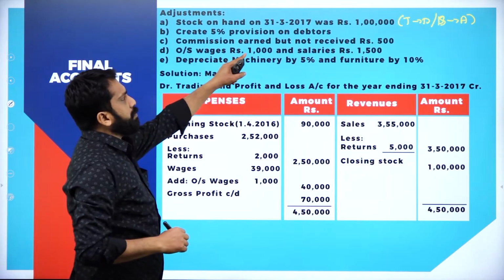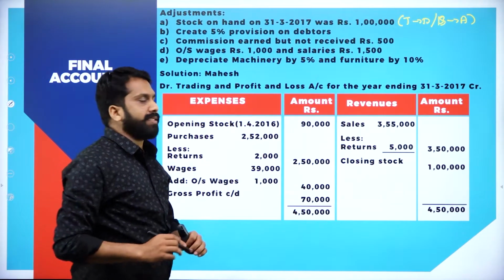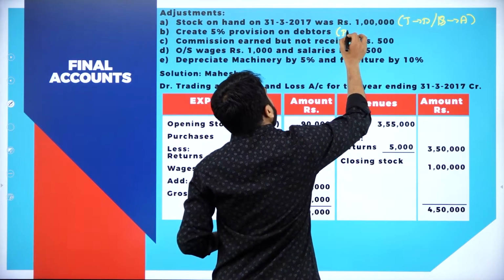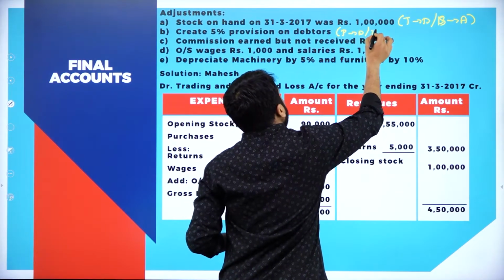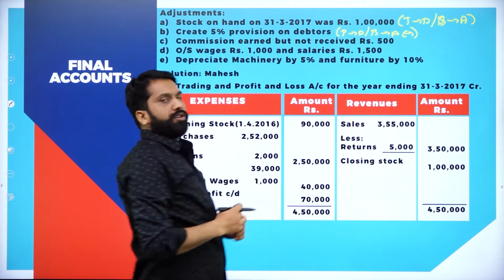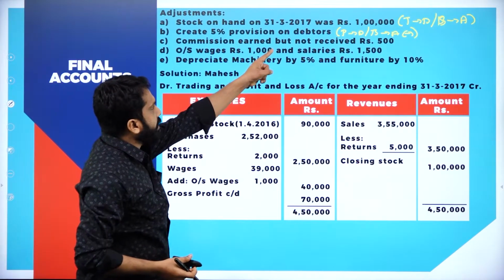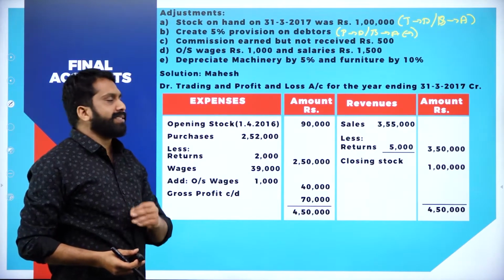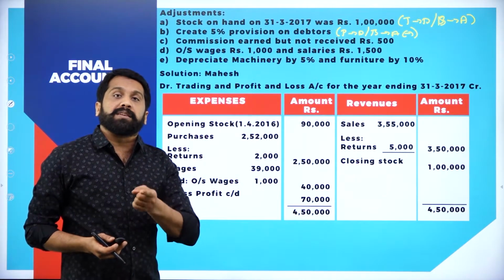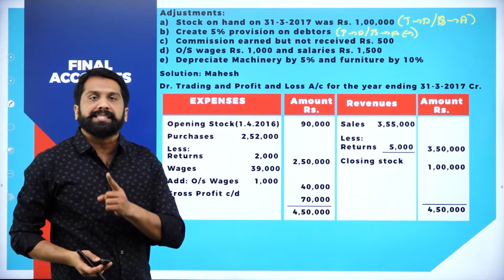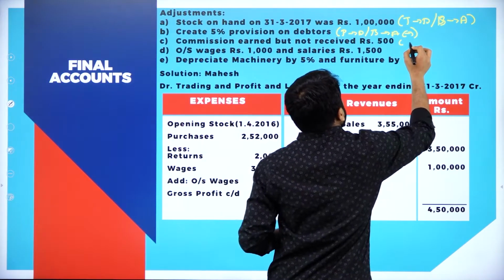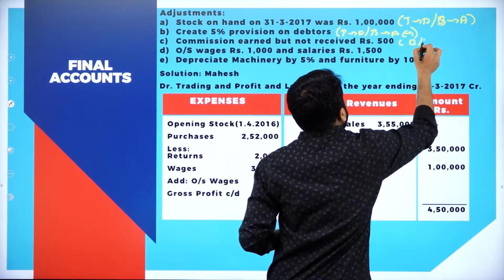For the second one, create 5% provision for debtors. Now simple. First will be P&L debit. One more is balance sheet asset minus. From what you should minus? Simple. From debtors you should minus. Next, commission earned but not received. Earned but not received means we call it as outstanding. Now, this will be your balance sheet liability.